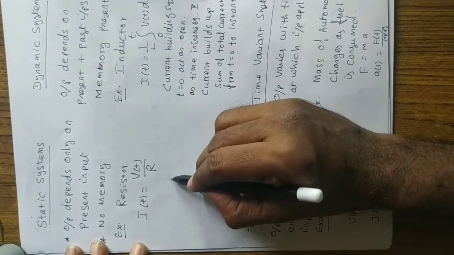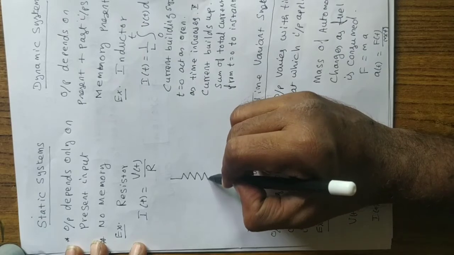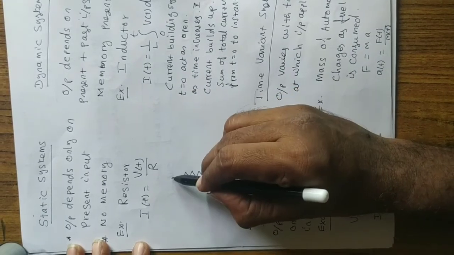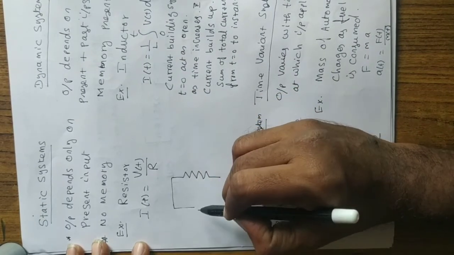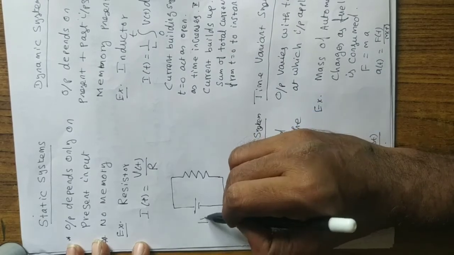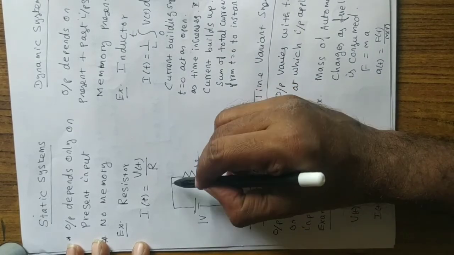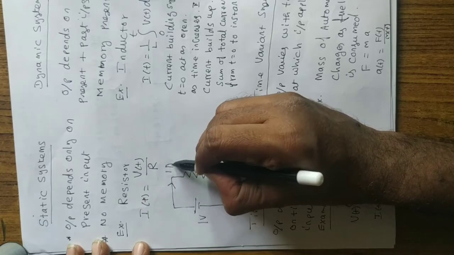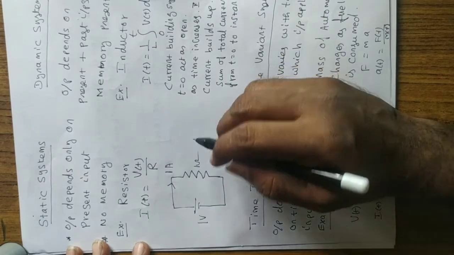Say, let a resistor be your system, and when I connect a voltage source across it, maybe a 1 volt source, and it is a 1 ohm resistance, the current flowing will be 1 ampere, right?